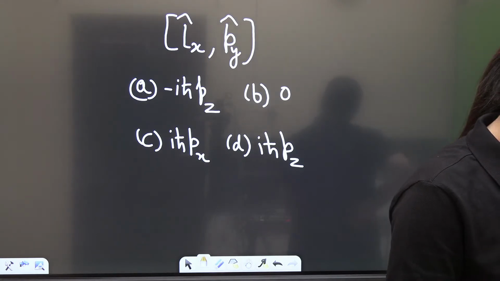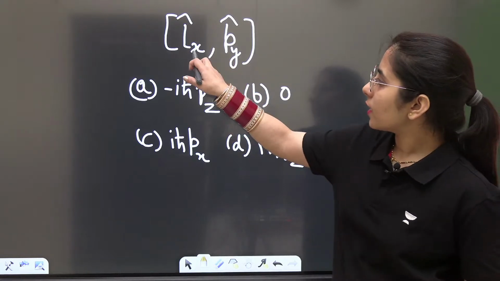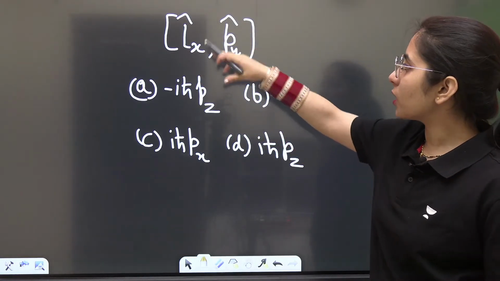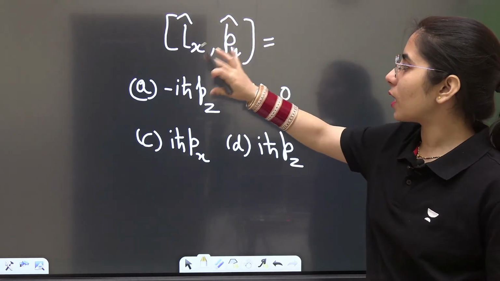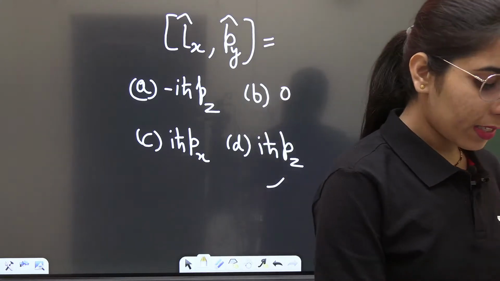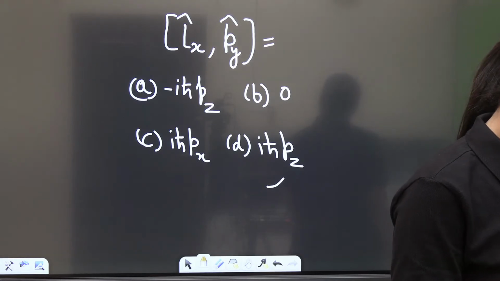Done. If you are getting it for this one, you can even note it down. I have already told you the trick. That is x with y, like the cyclic order sequence. It will give, with respect to the momentum operator, iota h cut pz. Option D is the correct one. Simply, easily, just with the trick, you can get the answer quickly as well.